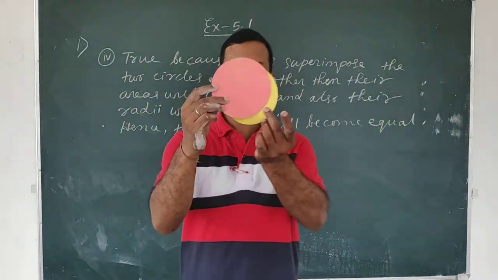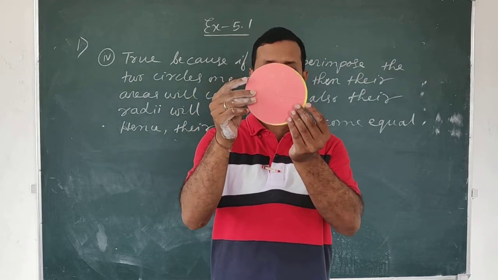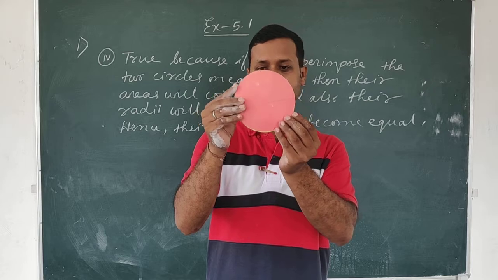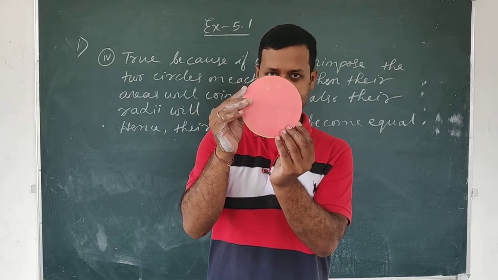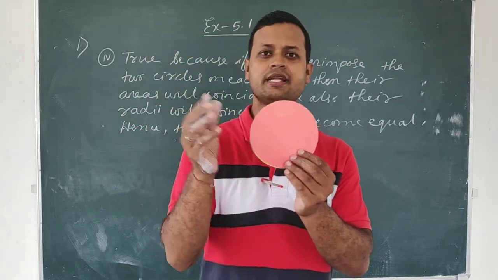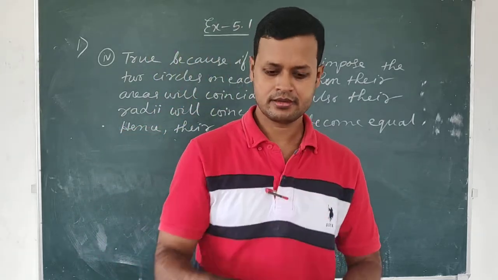See, separate circles, they are completely coinciding like this. If the circles coincide, obviously both the radii also will coincide, isn't it?